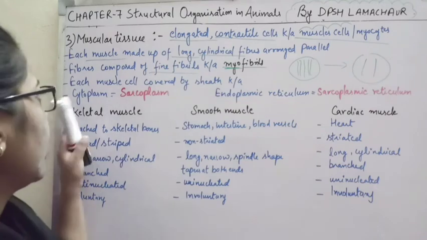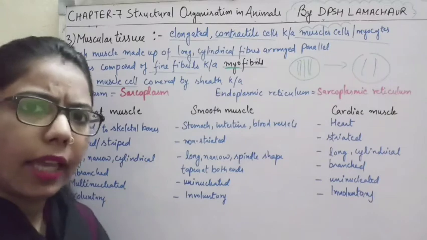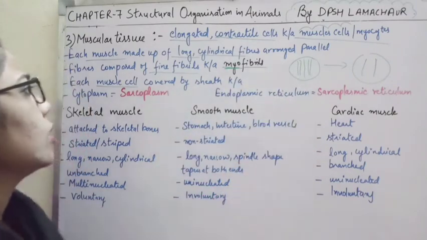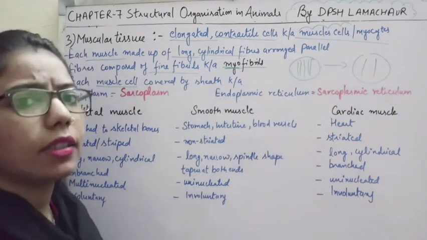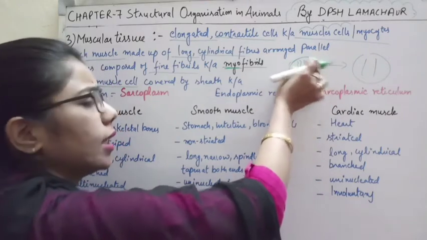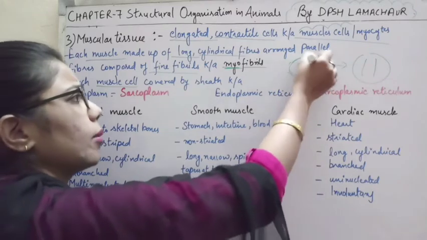And each muscle cell is again covered by a sheath-like structure. The membranous sheath is covering the muscle cell. So what will you call this membrane?